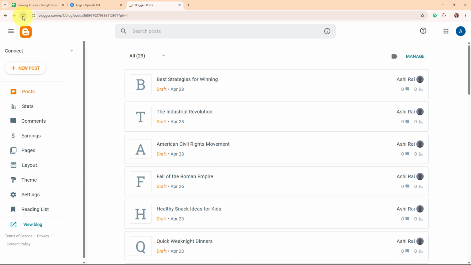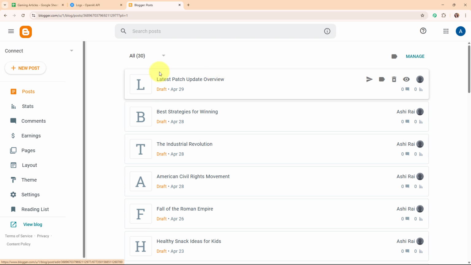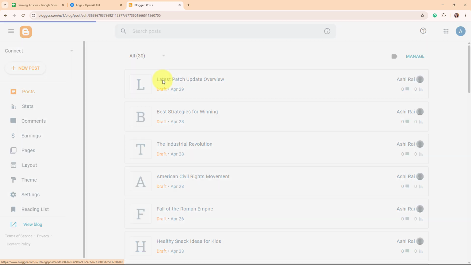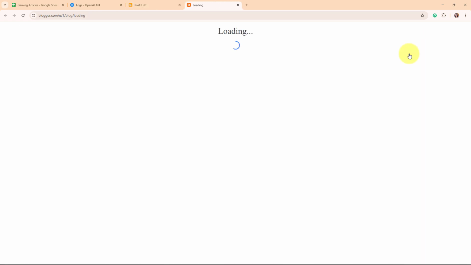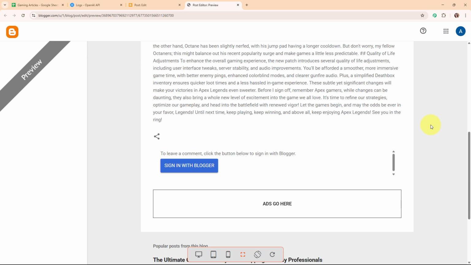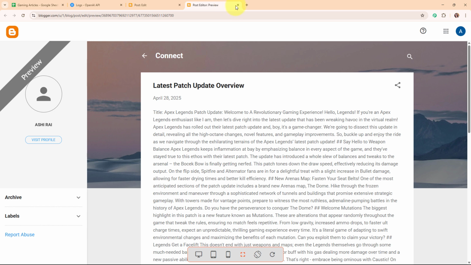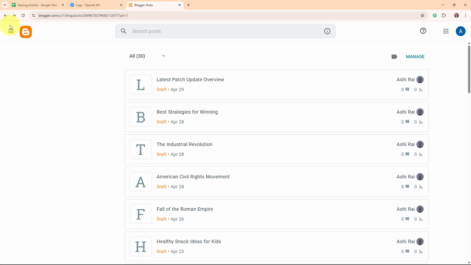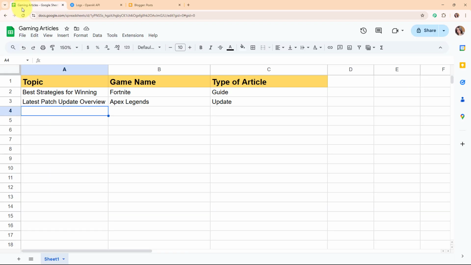Here I'm going to refresh my window. And here you can see we have successfully received a new blog article post with the same topic and the status as draft. So let's preview the blog. Here you can see the entire blog generated by OpenAI for that particular topic. With this we have successfully seen the working of this amazing automation.